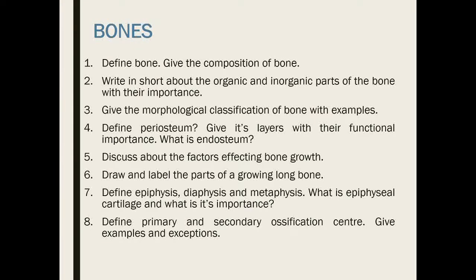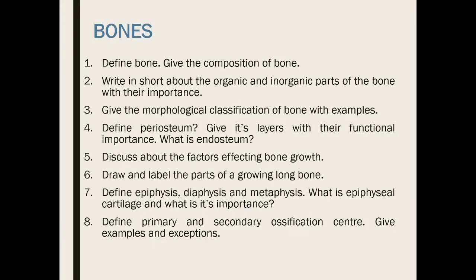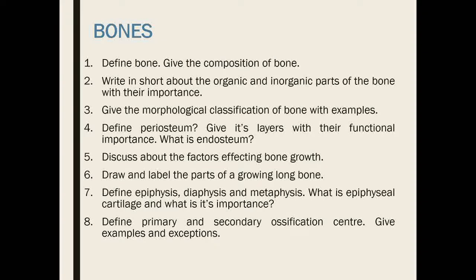Number 4 question is define periosteum, give its layer with their functional importance. What is endosteum? You know the definition of the periosteum. It was the fibrovascular cellular layer that was covering the external surface of the bone except the articular surfaces. So individual layer of those structure was having different properties. Number 5, discuss the factors affecting bone growth. I have discussed those factors in detail. You can find it from the lecture note.